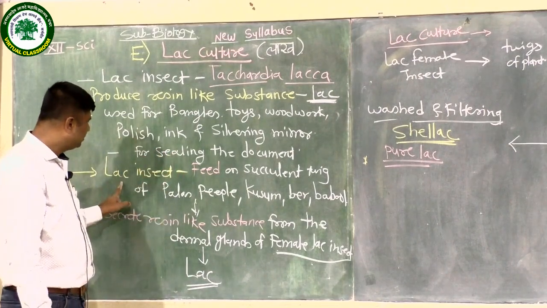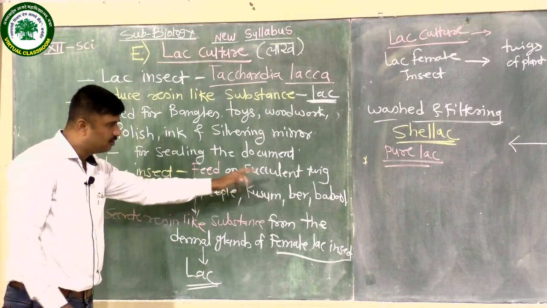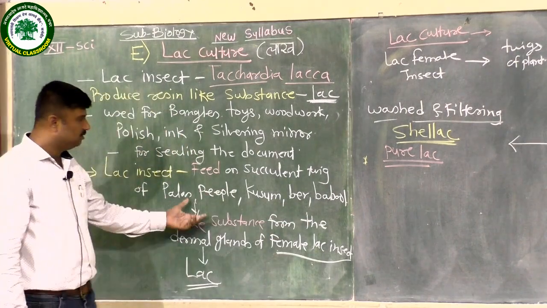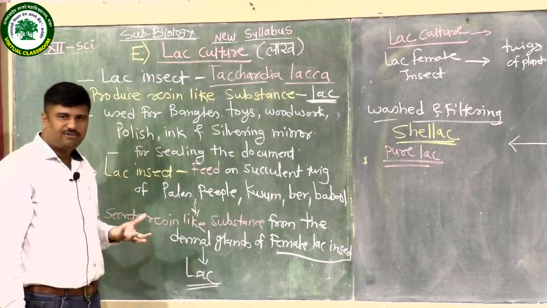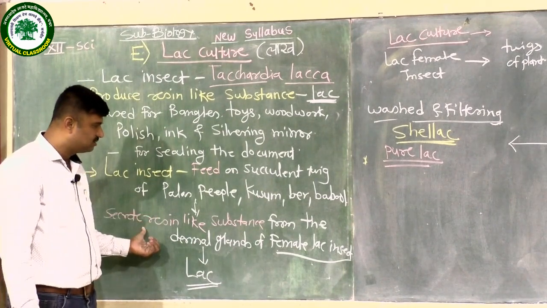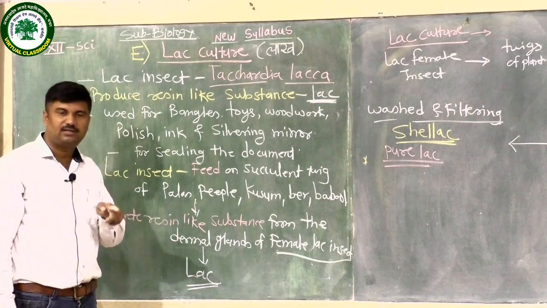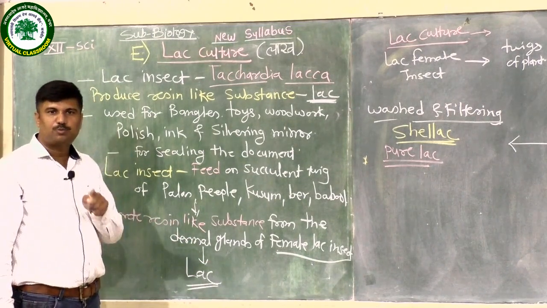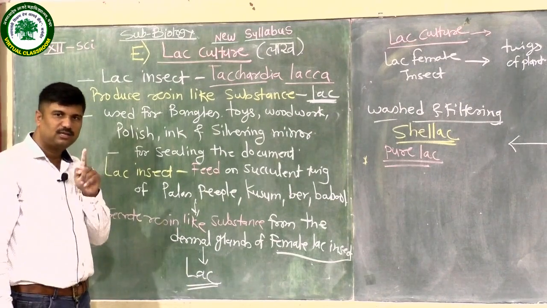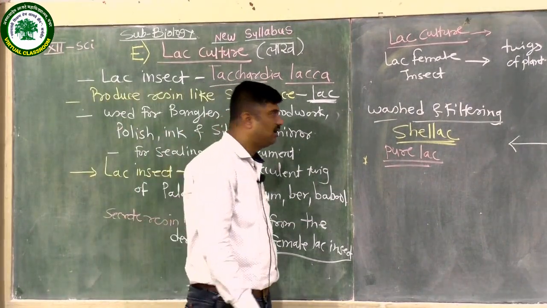This lac insect feeds on the succulent twigs of plants like palas, pipal, kusum, ber and babul. After feeding on these succulent twigs, it produces the resin-like substance from the dermal glands of the female insect. Only the female insect Tachardia lacca produces this encrustation or lac. This is known as the lac. In Marathi we call it lakh.